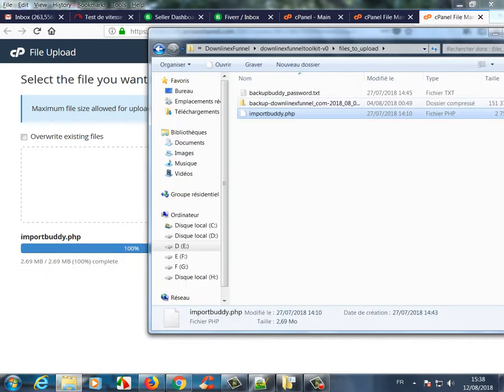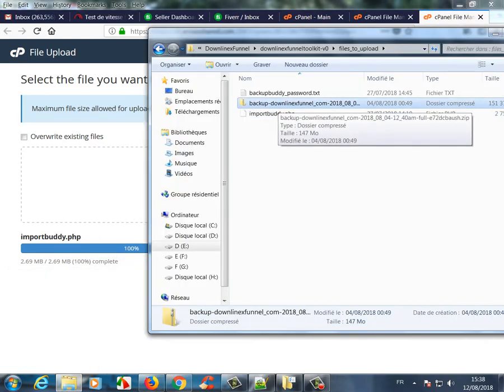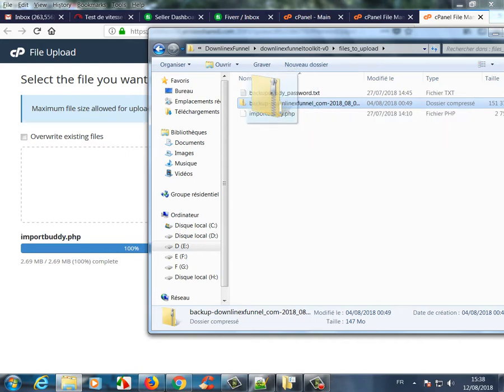And then do the same for the backup downlinexfunnel.zip. Just drag and drop here.